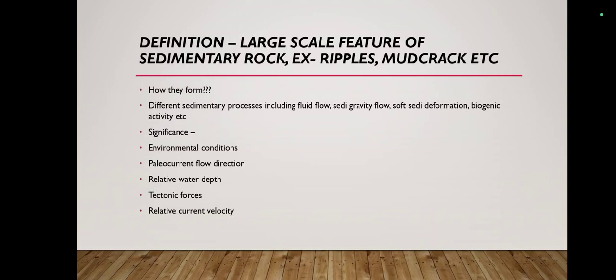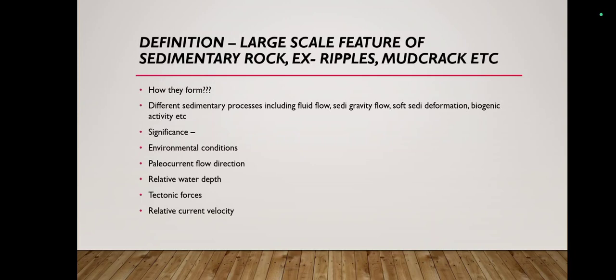Soft sediment deformation is where the deformation is not on a very high scale, but on a lighter basis by some external forces. And coming to biogenic activity, some fauna or animals are responsible for the formation of sedimentary structure.